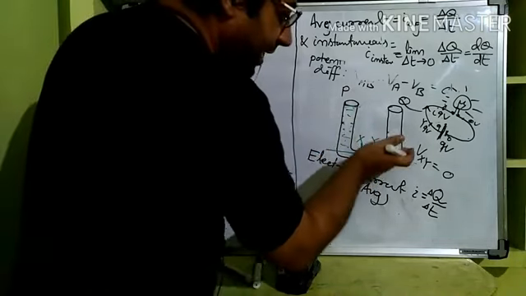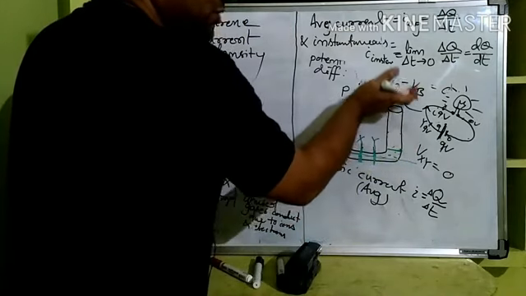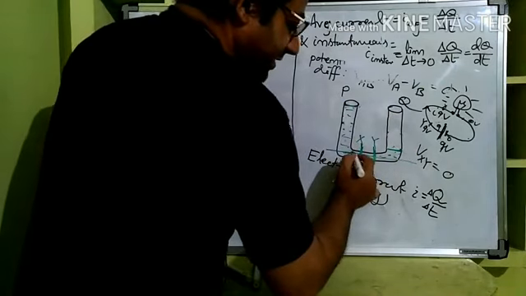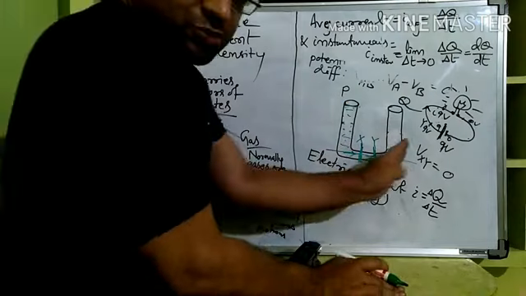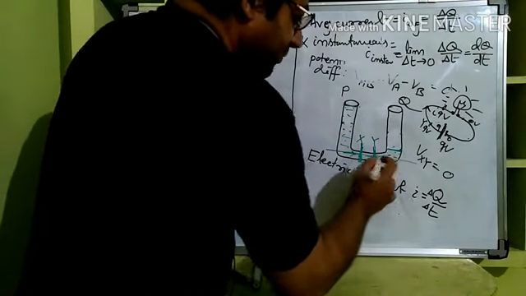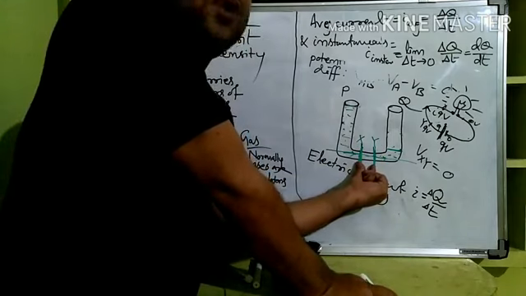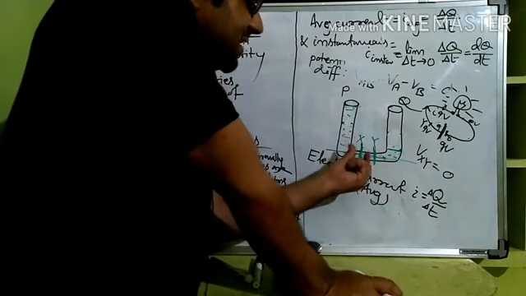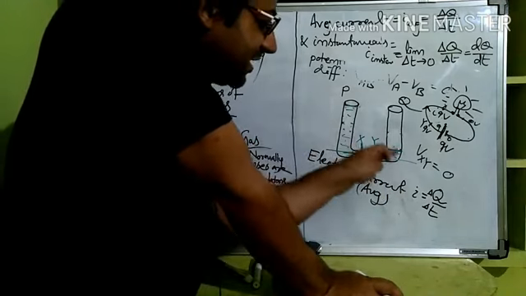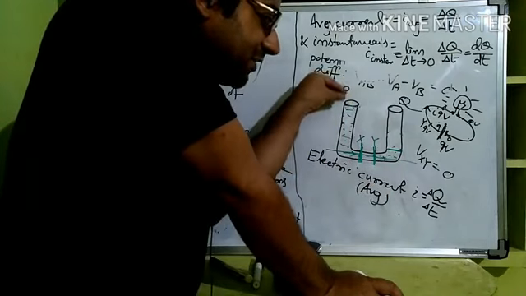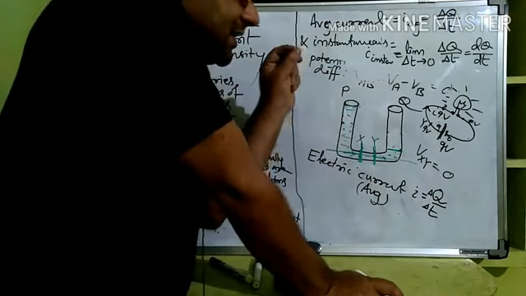When it is flowing and this water column in the Q is rising up, then water is flowing in this direction, right? From X to Y also water is flowing. But then you are saying between X and Y there is no difference in the level of water, why is it flowing? Now the answer is, yes, there is a potential difference, and that potential difference only is driving this current.